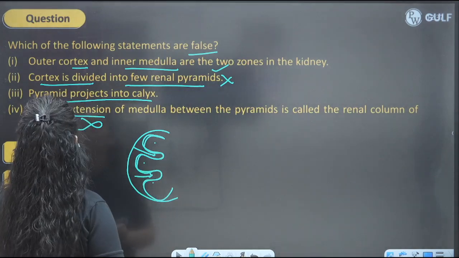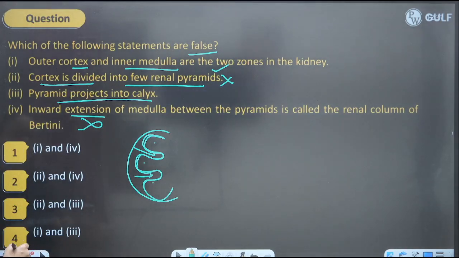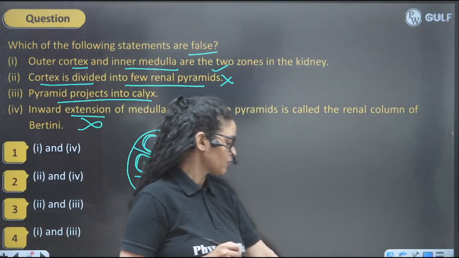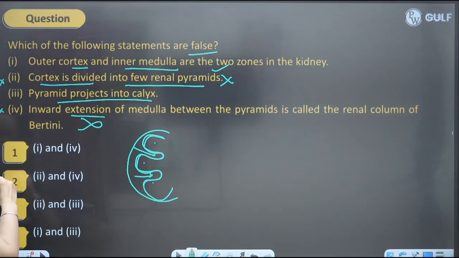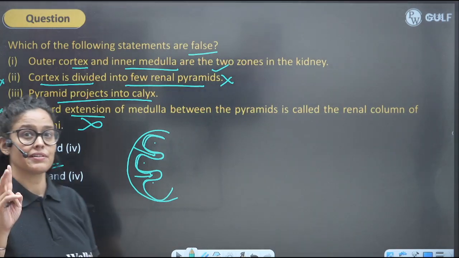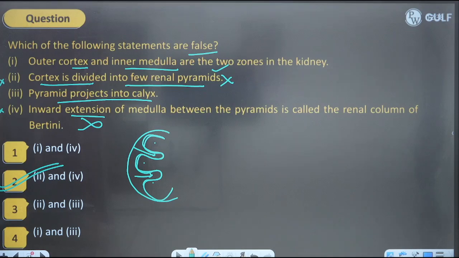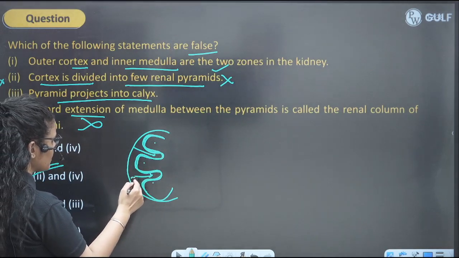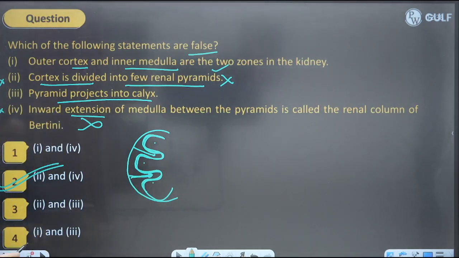So you tell me which one is the perfect option here. The second option is incorrect and the fourth is also incorrect. So which one is the perfect answer here? Tell me. The second option is incorrect, the fourth is incorrect. So the correct answer will be 2 here. What do you say? Perfect answer will be 2 here, right? So I'm sure it's clear to you, right? Pyramid projects into the calyx. Yeah, so we have the medullary pyramid, which is basically like this, right? And the cortex region also projects into the medulla part, known as column of Bertini, as you can see here.